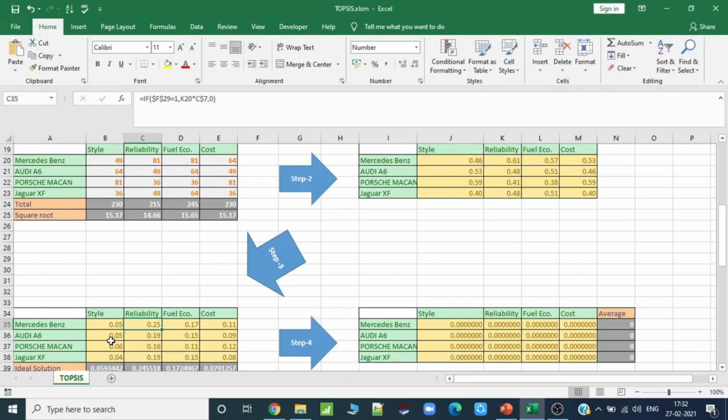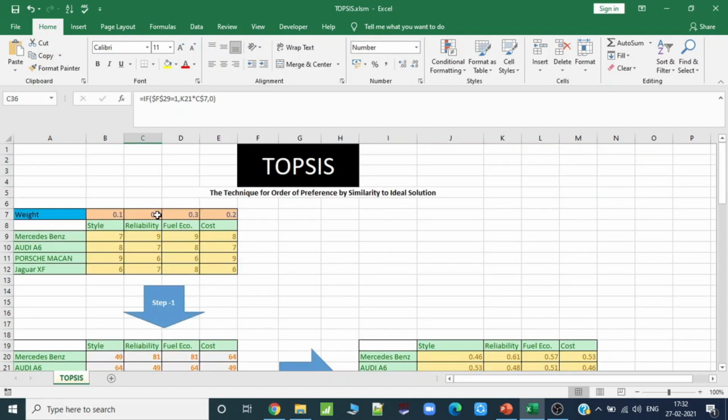Similarly, we can see with each other. 0.53 into 0.1 is 0.05, 0.59 into 0.1 is 0.06, 0.48 into 0.4 is making 0.19. 0.4 is actually 40%. Reliability, you can again see 40%. Fuel economics, you have to multiply by 0.3.